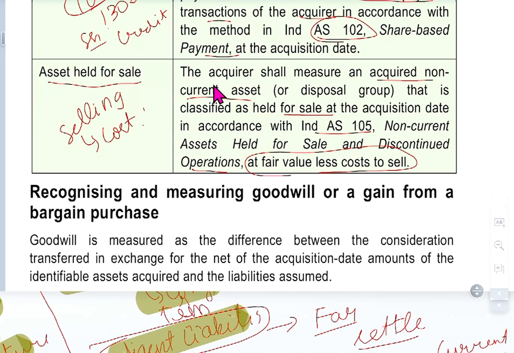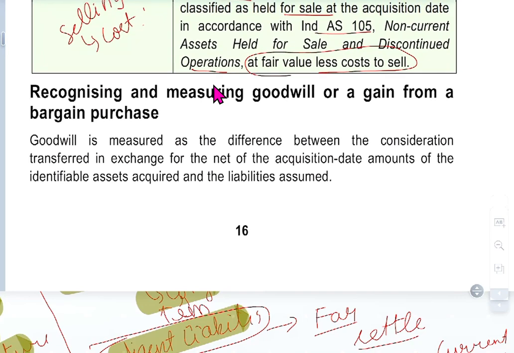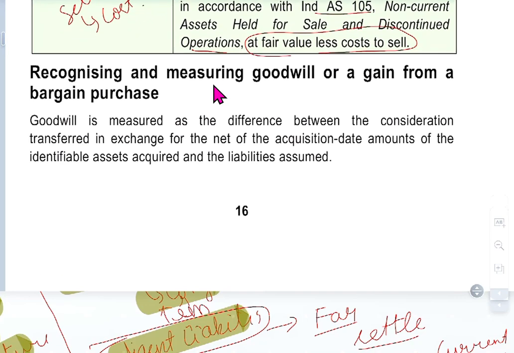That you should recognize as an expense, because on the day you know they are going to sell it, you can include that in your acquisition cost, because that is a cost. You don't need to bear that cost, because that becomes an obligation when you do an acquisition. You measure at fair value less the cost to sell and you can remove it.